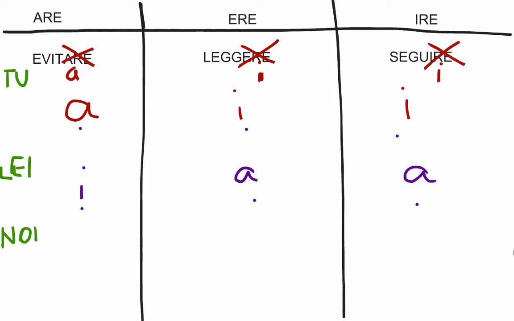It's used more so than in health in posters or articles relating to the environment in which the author includes himself in the advice, which becomes more than advice, becomes more like urging the population to do something to save the environment. And it's quite simple. Again, we're chopping off the last 3 letters, and with the noi form it looks exactly like the present tense. Evitiamo, leggiamo, and seguiamo. So it's super easy.